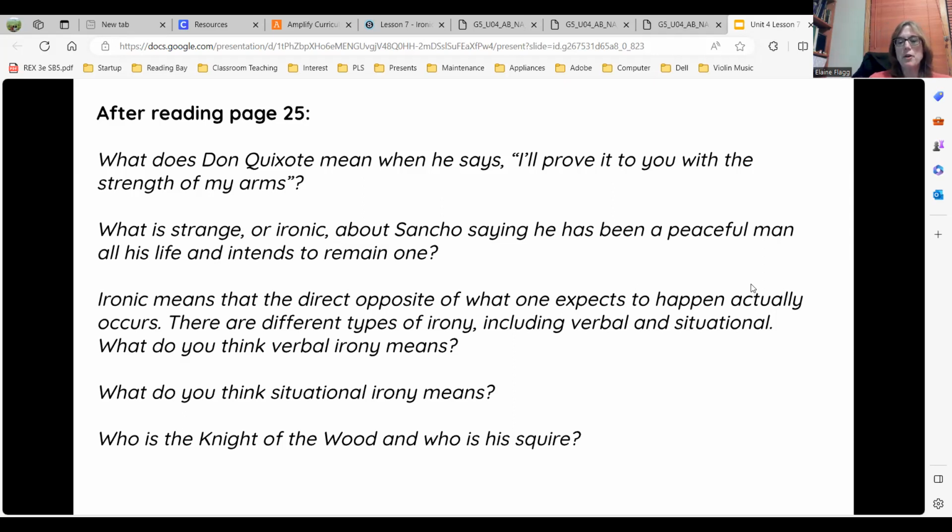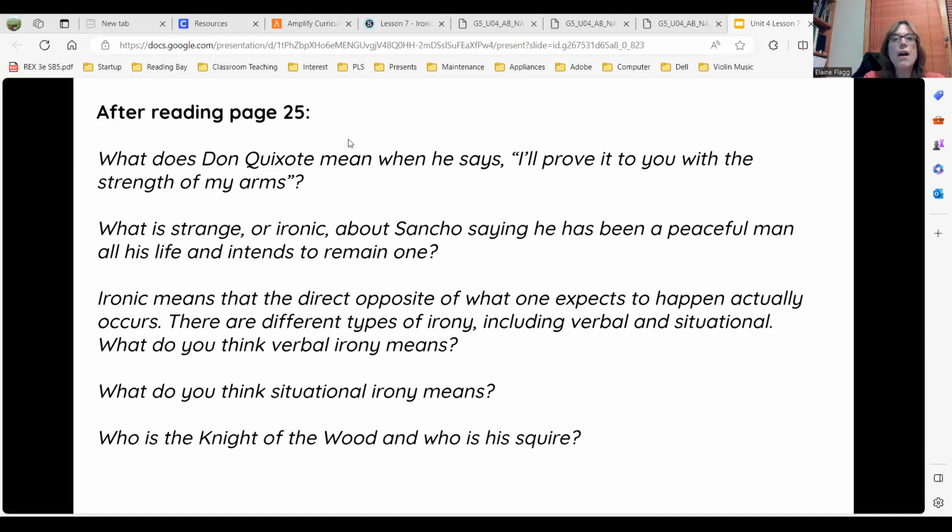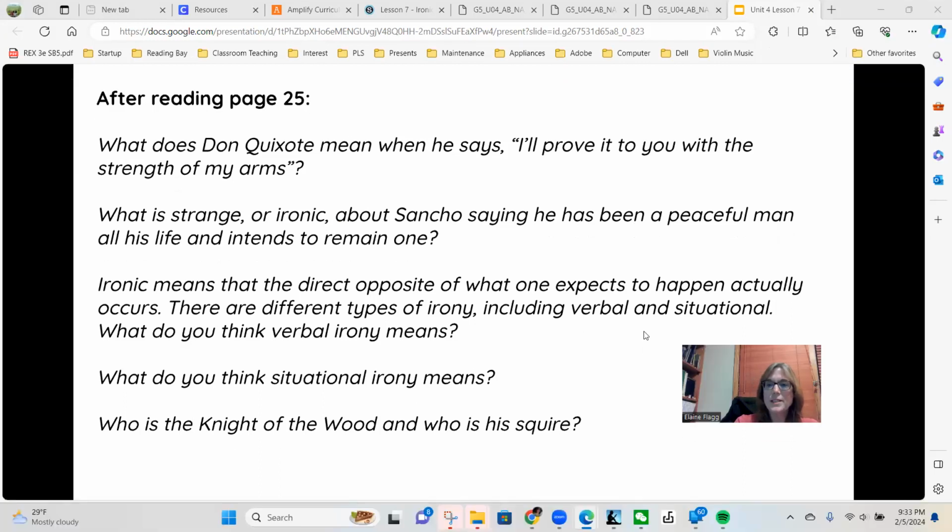The start of the first paragraph says, "It is absolutely false that you have defeated Don Quixote de la Mancha. I am Don Quixote de la Mancha, and you have never defeated me. I'll prove it to you with the strength of my arms." Sorry, I just wanted to set that right so you can kind of see me too. "So will I, as soon as day breaks," his opponent said confidently. So the strength of my arms means they're going to fight.